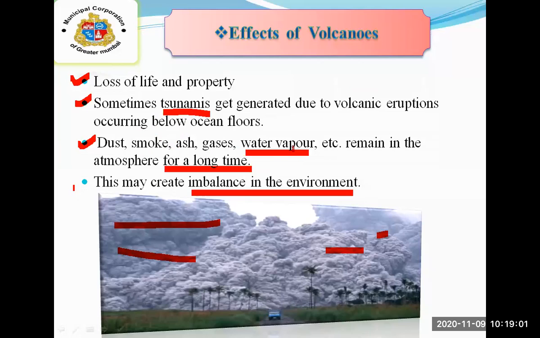And these substances, when they are released, stay in the atmosphere for a longer time, and they create imbalance in the environment and cause environmental pollution.